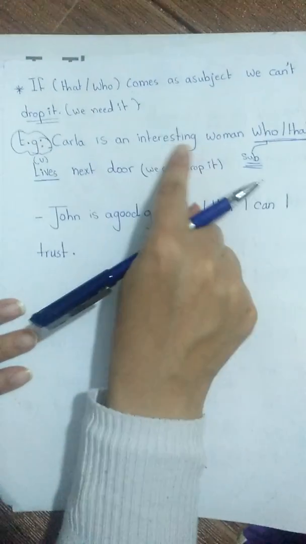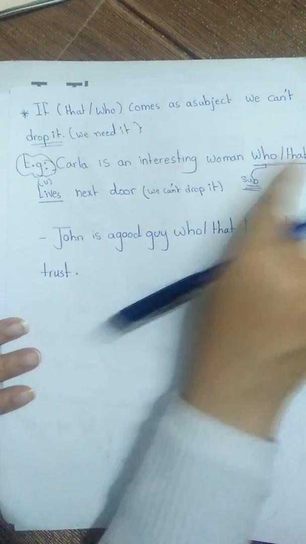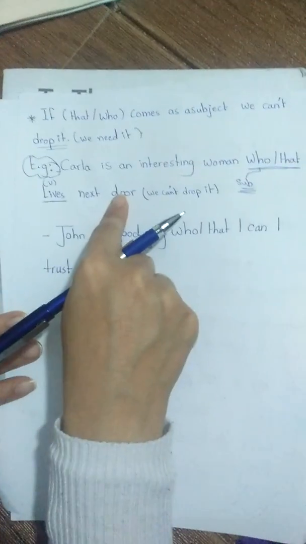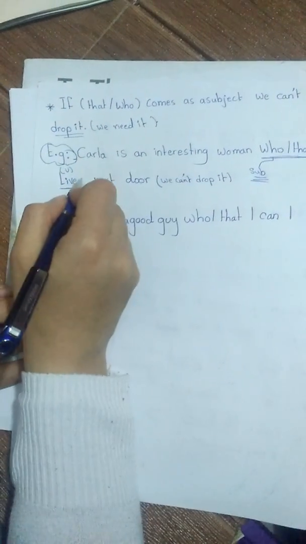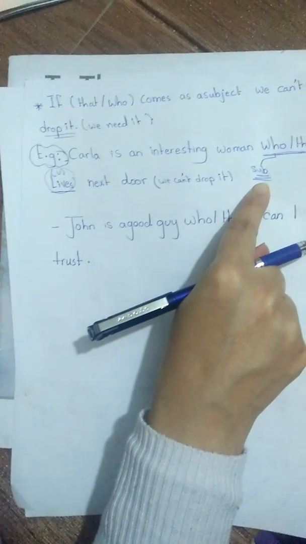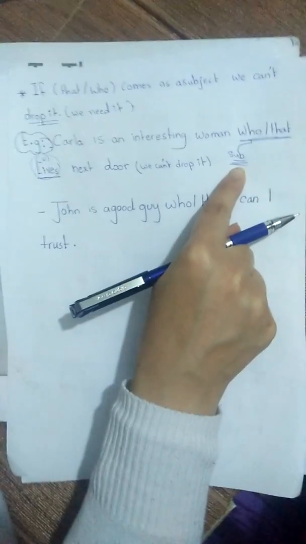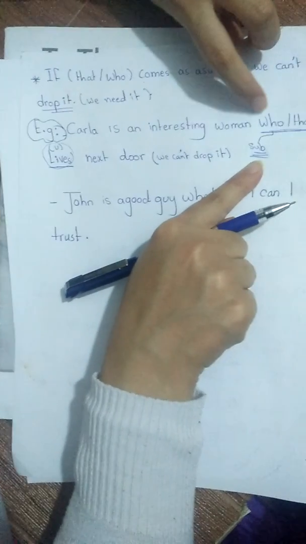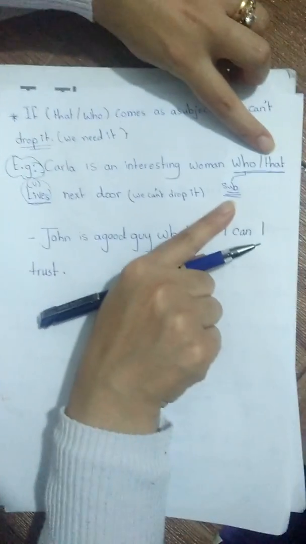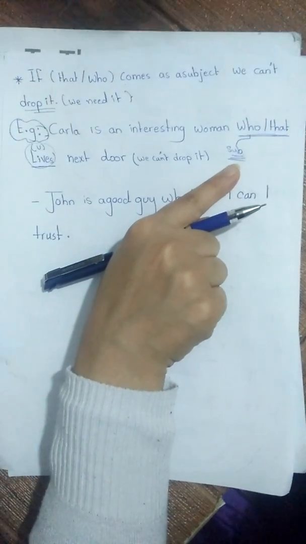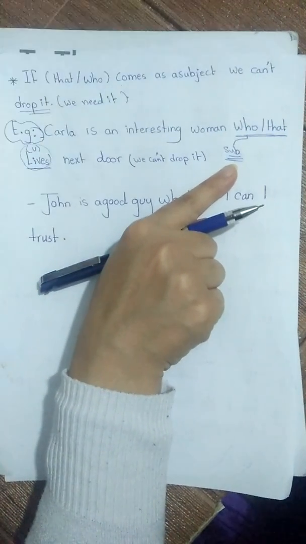Carla is an interesting woman who or that lives next door. Lives is a verb. Before the verb comes what? Subject. Because the relative clause here comes as a subject, we cannot drop it and we need it.